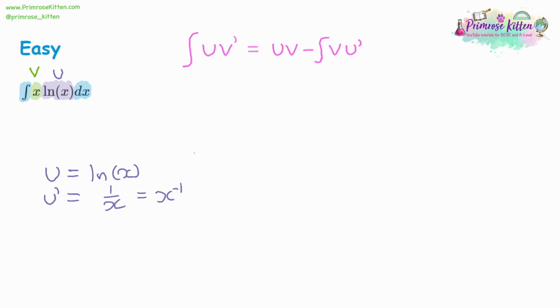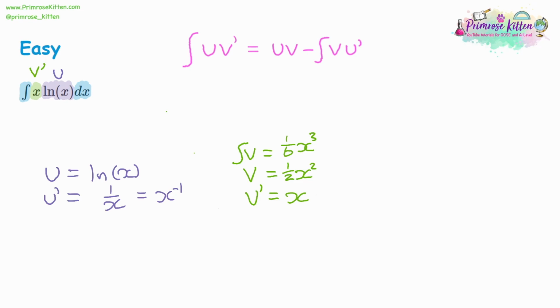Then we've got our v, which is x. Remember, this is actually v dash. So v dash is x. So we want to integrate it and integrate it again. So you integrate x, you raise the power. If the power's gone up by 1, you now divide by the new power. So we're dividing it by 2. Could write that as a half. And then we want to integrate it again. So we can increase the power by 1 to 3. And then we've got to divide by 3. So a half divided by 3 is going to be a 6. So these are the building blocks that might be useful here.